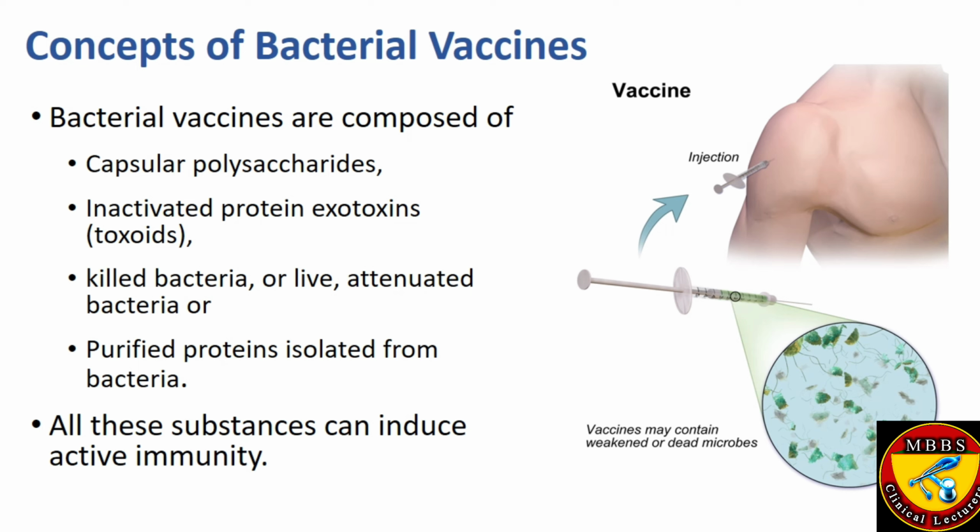As in the picture you can see, they are injected intramuscularly, but these vaccines can also be injected by the subcutaneous route. And at the bottom you can see a picture showing what is present in the vaccine. The vaccine may contain weakened or dead microbes. Weakened in the case of live attenuated bacteria and dead in the case of killed bacteria.